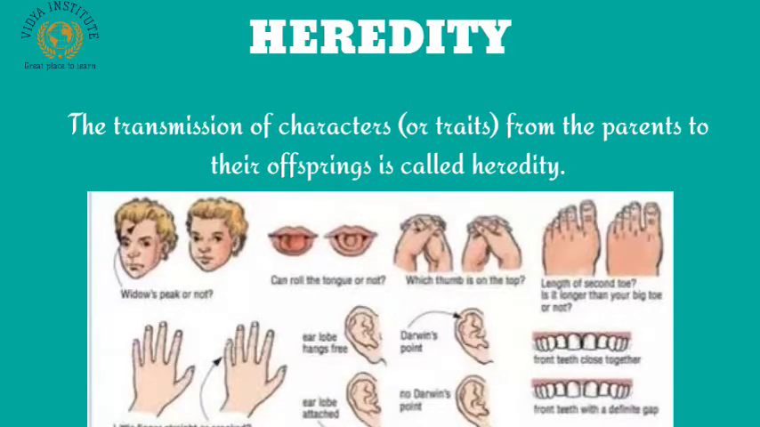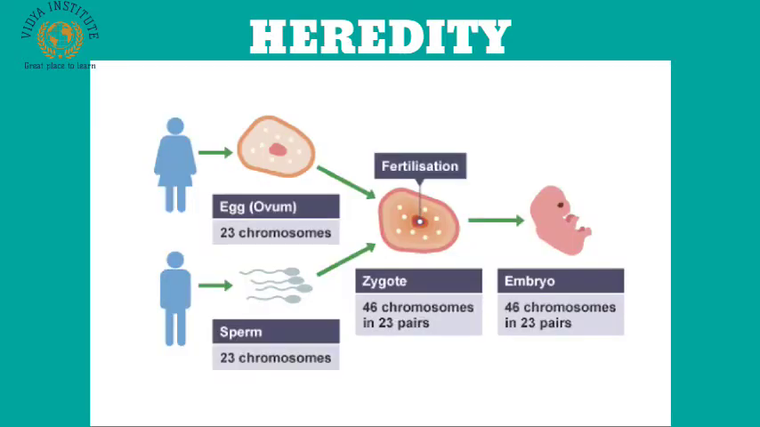Any recognizable feature of a human being or any other organism, like height, complexion, shape of hair, color of eyes, and shape of nose and chin, are called characters or traits. The transmission of characters or traits from the parents to their offsprings is called heredity. In most simple terms, heredity means continuity of features from one generation to the next.